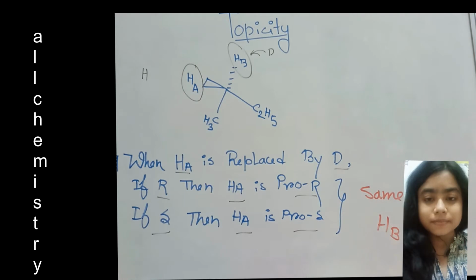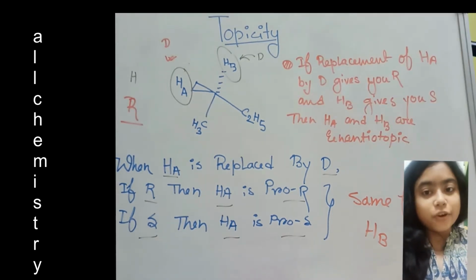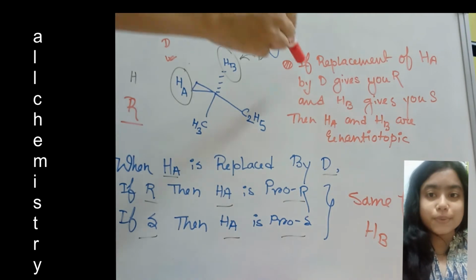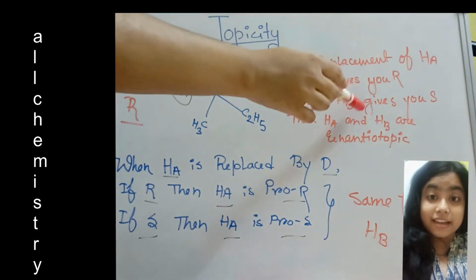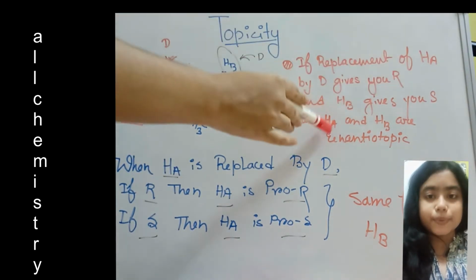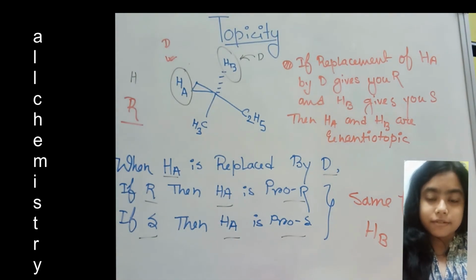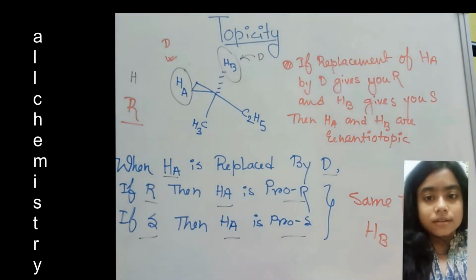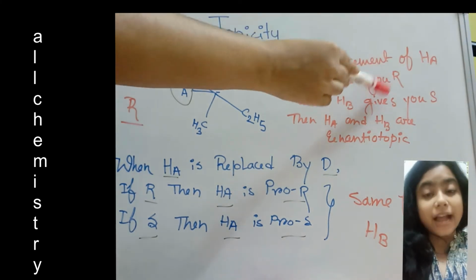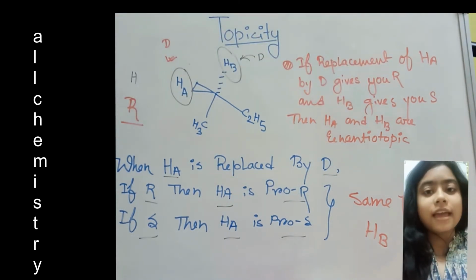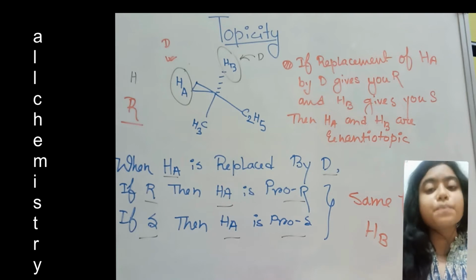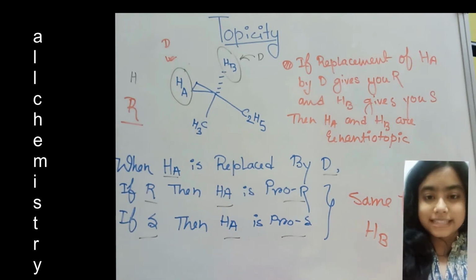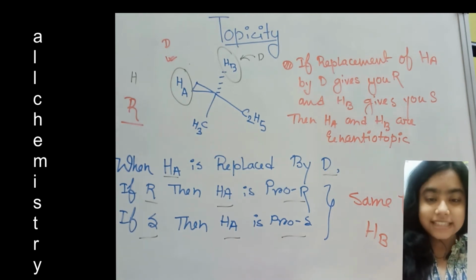Now in another case, if replacement of Ha by deuterium gives you R, and replacement of Hb gives you S, then Ha and Hb will be called enantiotopic, as R and S are enantiomers. So replacement of Ha and replacement of Hb, if they give you R once and then S, then as R and S are enantiomers, Ha and Hb will be called enantiotopic. So this is the basic concept of topicity.